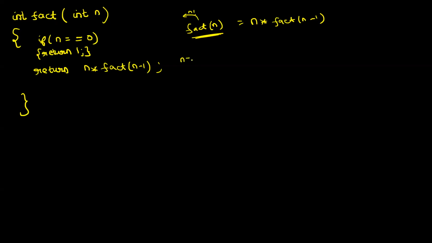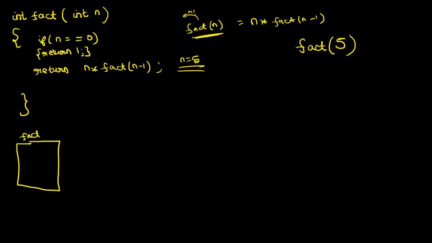So let us take the value of n is equal to 5. First of all, fact of 5 is called. I am drawing here also, just making two different ways for you guys to understand. So the context of fact of 5 is added to the stack and it has started running.